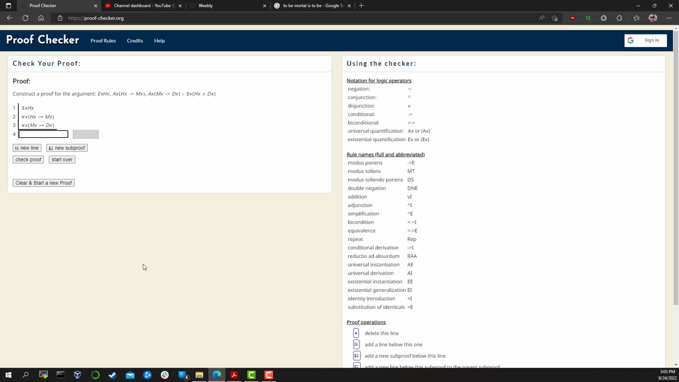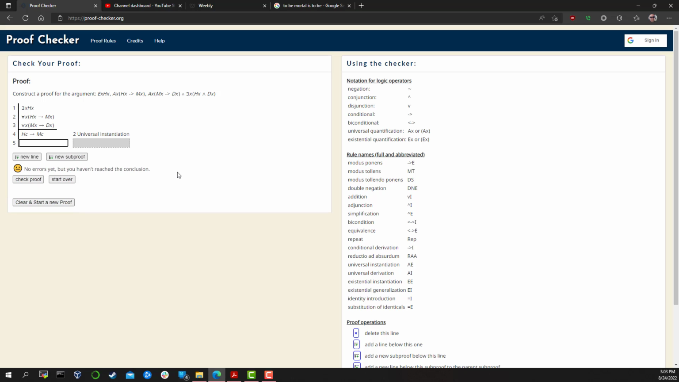So Charlie is a human, which implies that Charlie is a mortal. So we can use universal instantiation for this. So in a similar way, we can also say Charlie is a mortal implies that Charlie will die. So again, that's line 3 with universal instantiation.